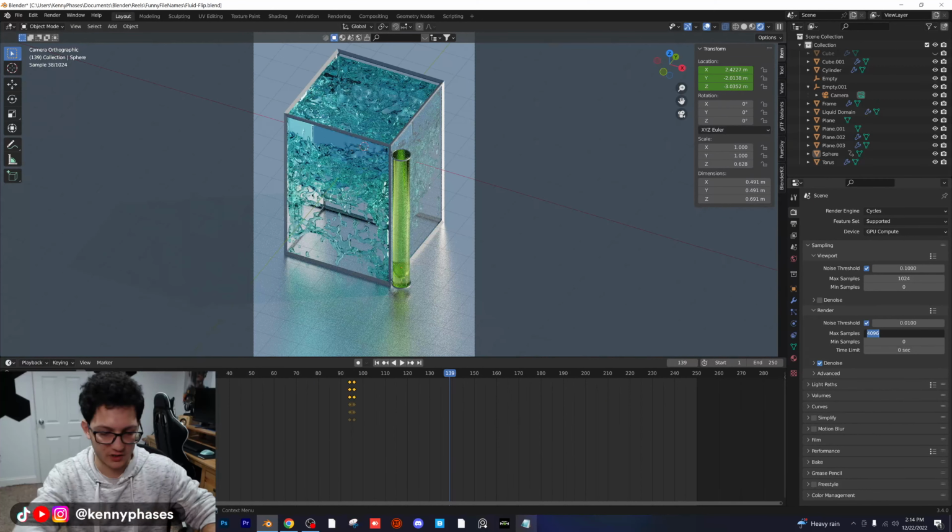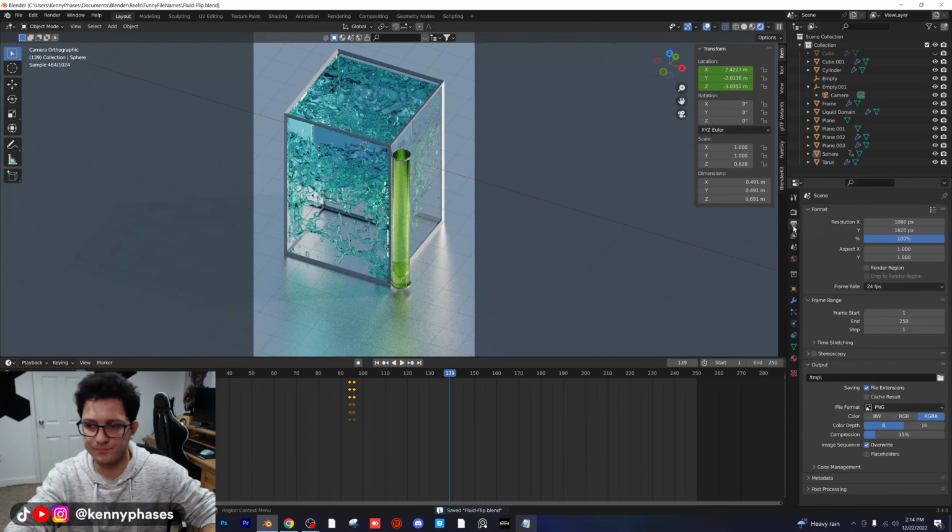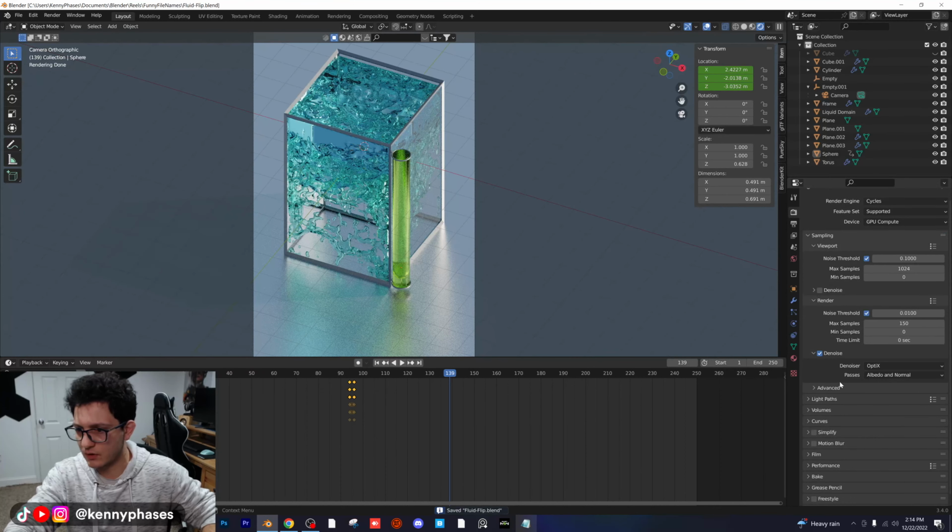Let me go ahead and adjust this to 150 for our samples. Denoising, we'll keep that checked on. I think I'm going to do OptiX. Let's go back to our render settings and go to light paths. For transmission, I'm going to make that 4, and then I'm going to work my way up.